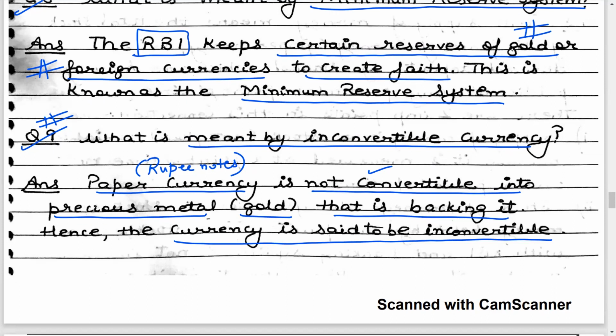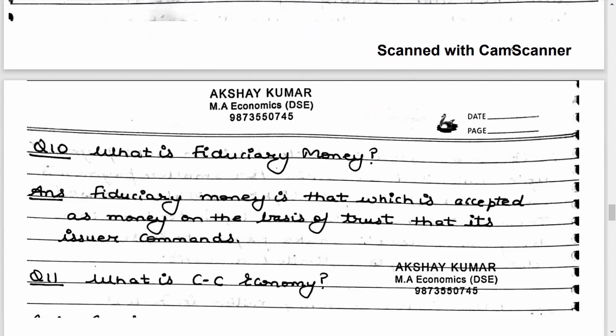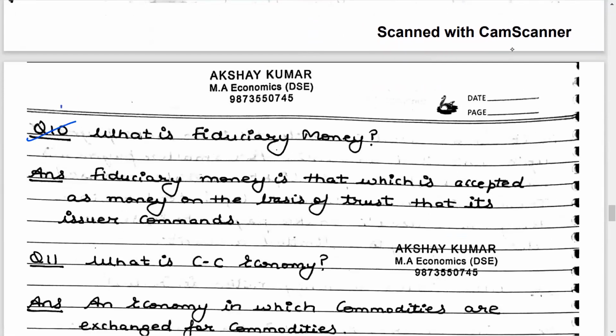The central bank is printing money against gold and that money is getting circulated in the economy. That money is not convertible back to gold. So that currency is said to be inconvertible. Okay, so this was one question. Let's look at question 10. What is meant by fiduciary money? Now, fiduciary money, you should know it's also called as legal tender.